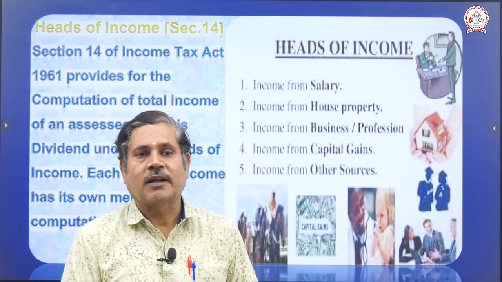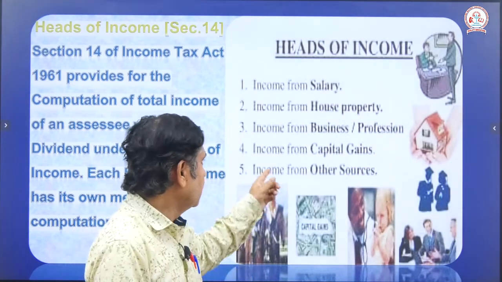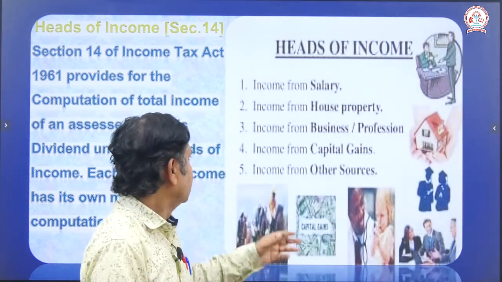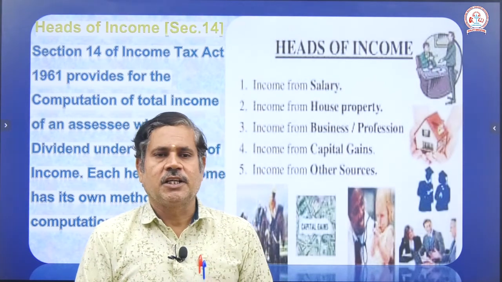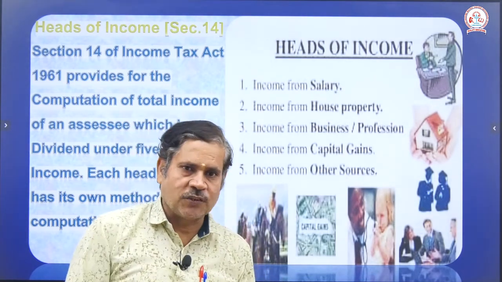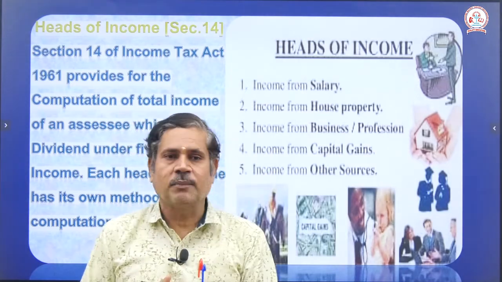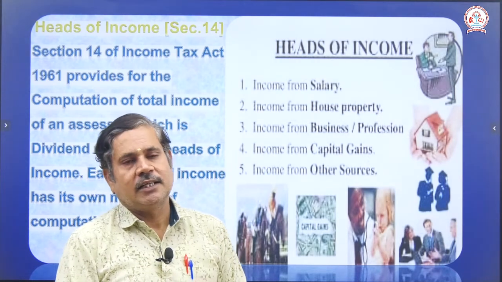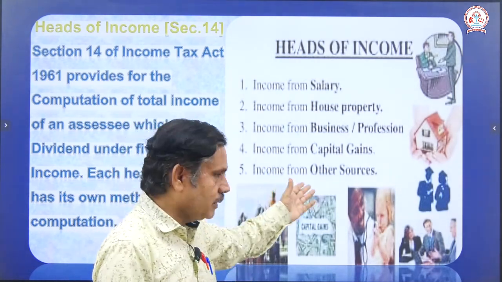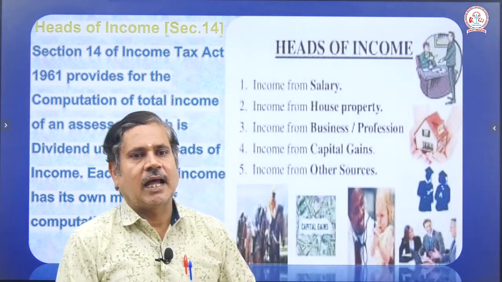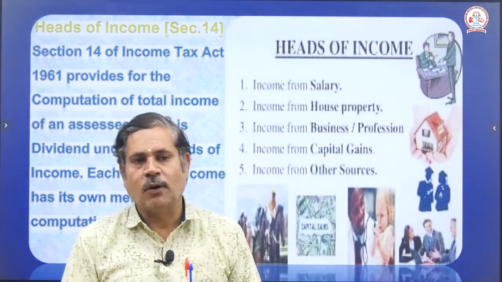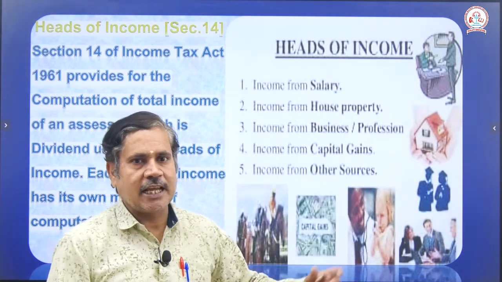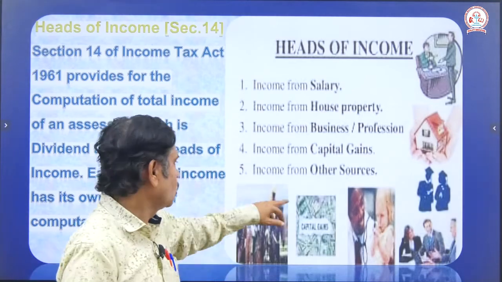First one, income from salary for the individual person. Income from house property, earning the rent from his house property. Then income from business or profession: he does the business earning the profit, he does the profession earning the revenue. Then income from capital gains: he invests money, he receives interest on capital, so based on capital he has to pay the tax to the government. Then other sources other than these 4, generally we call income from other sources. So, these are the heads of income, we will see the next topics.